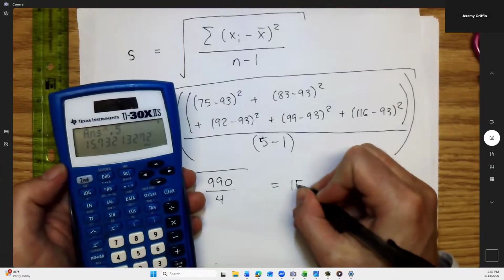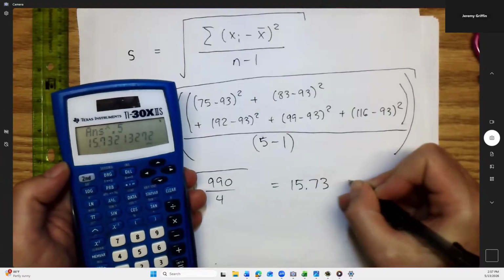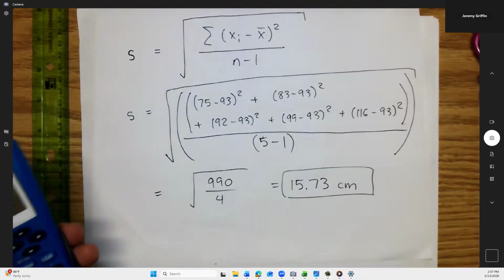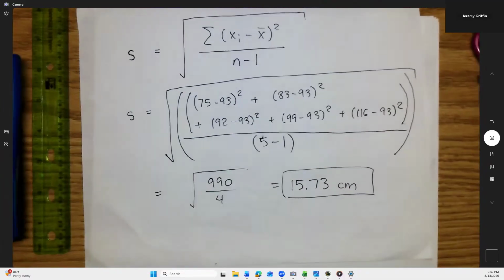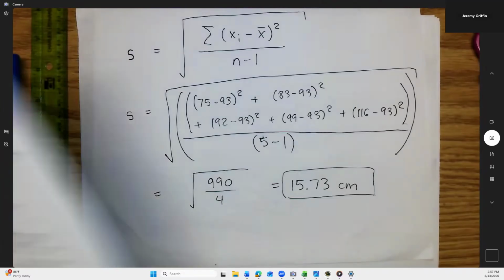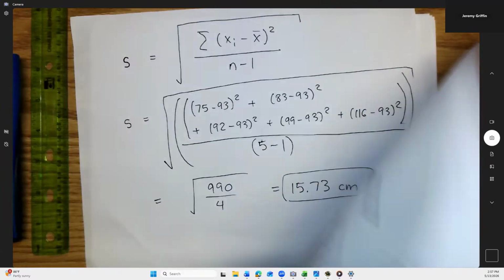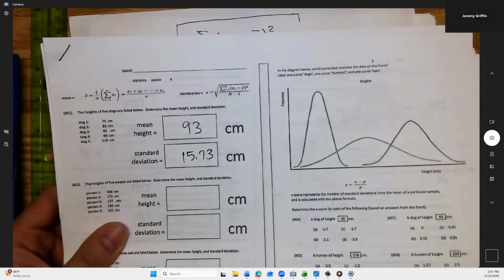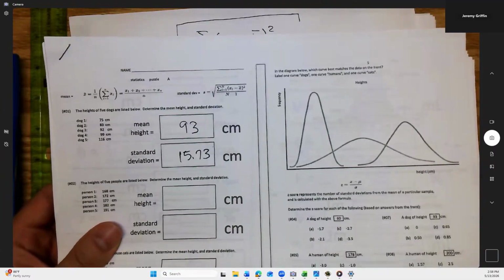Okay, I'm looking at this value here. Right. This would also be in centimeters. All these numbers are centimeters, including the standard deviation. It's going to be in centimeters. And so now I can go over to this box and I can write that in. Centimeters, great.